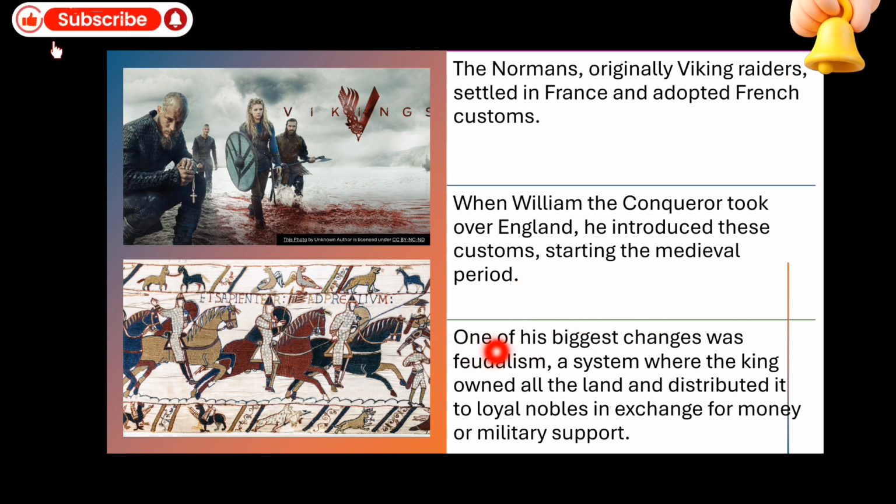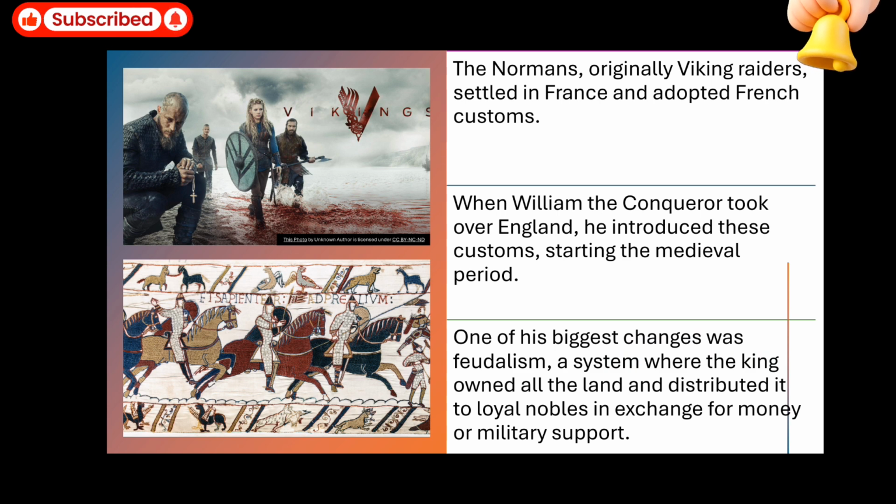So one of his biggest changes was feudalism. It was William the Duke, the Norseman, who introduced feudalism in England, because feudalism was already practiced in France, right? So he also brought this feudalism to England, a system where the king owned all the land.